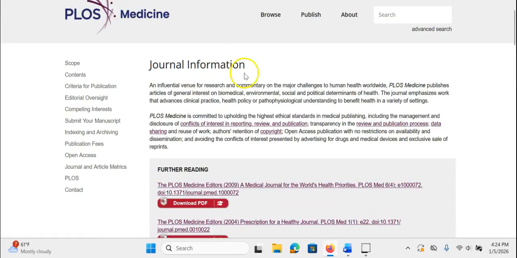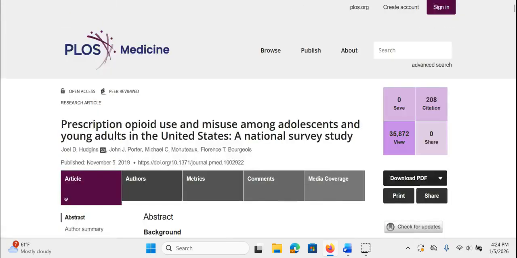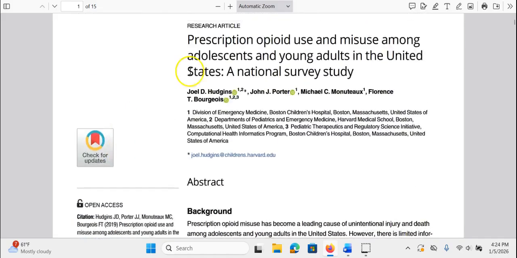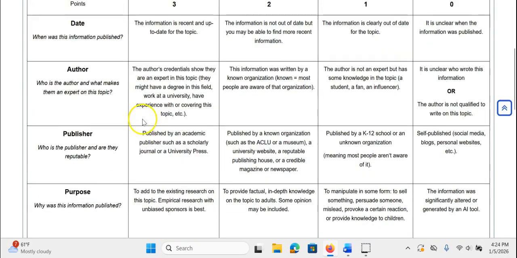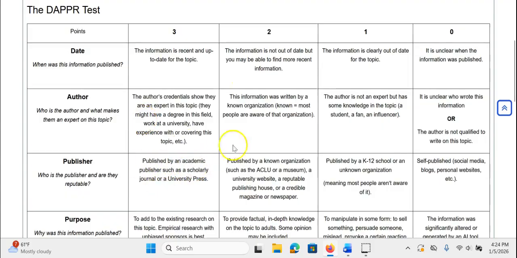It is peer-reviewed, and we see that they normally publish information about human health, which is what the opioid epidemic is related to, right? So I'm feeling very good about both the author and the publisher. So I would give the publisher a 3. So far we have a 2, a 3, and a 3.